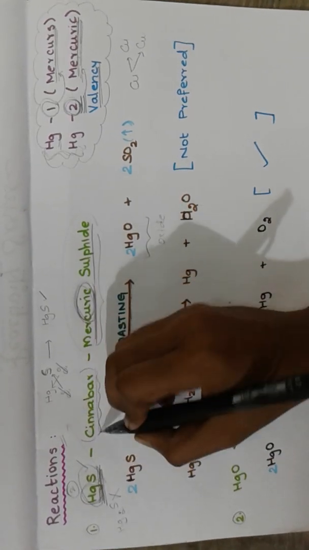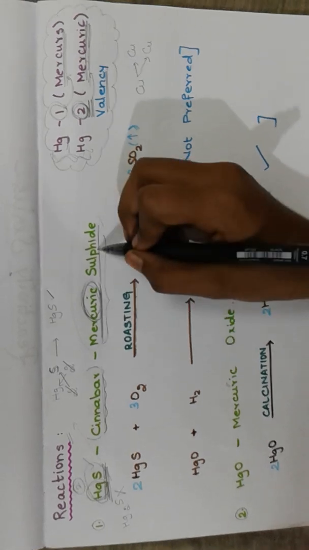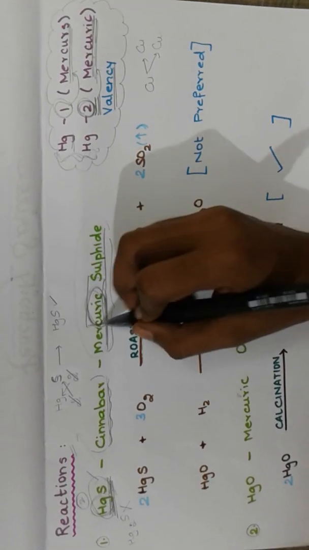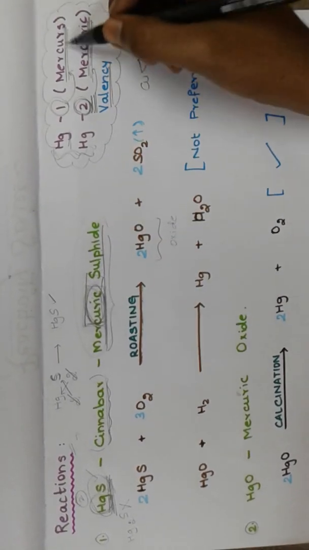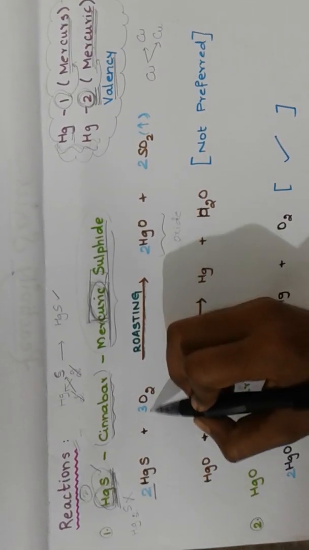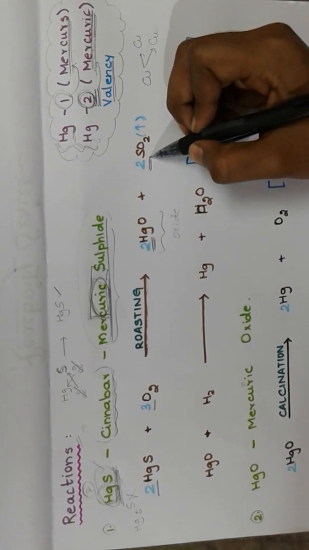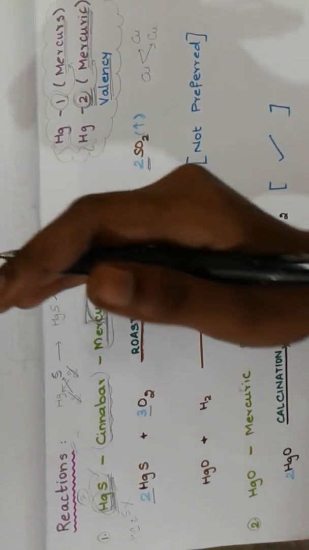This special name is cinnabar. It's otherwise called mercuric sulfide. Be very careful with this spelling, mercuric and not mercurous. Okay, let's go to the reaction. The numbers before the formulas I have mentioned are according to balancing the chemical reaction. So students, be very careful in balancing the reactions.